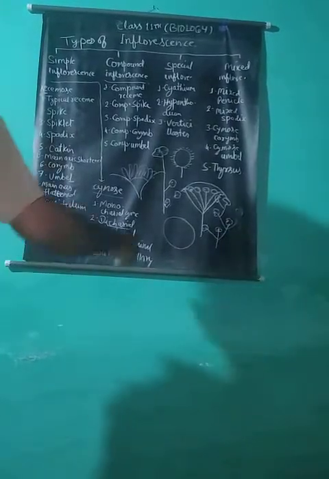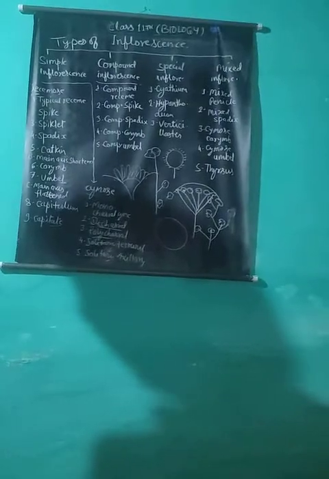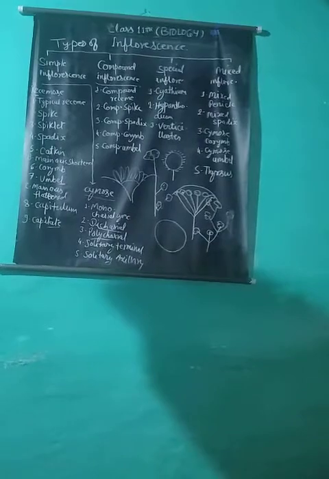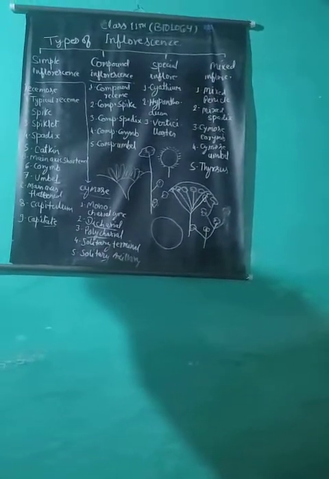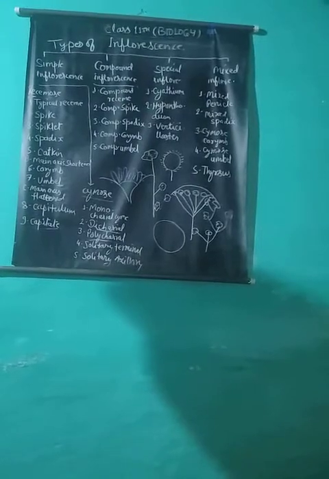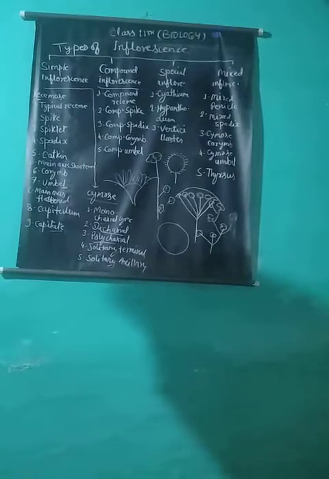Now the compound inflorescence. In this type of inflorescence, a number of branches arise from the main branch of the inflorescence. That is, the main branch of the inflorescence is branched, and it may be definite or indefinite. This inflorescence is of 5 types.